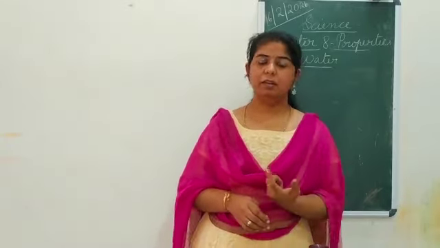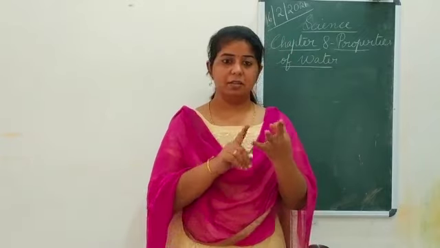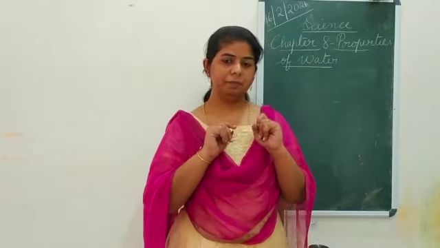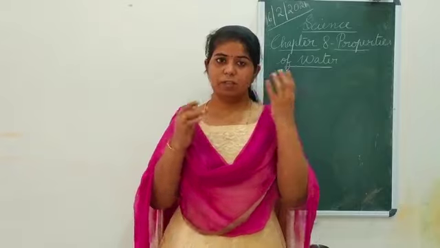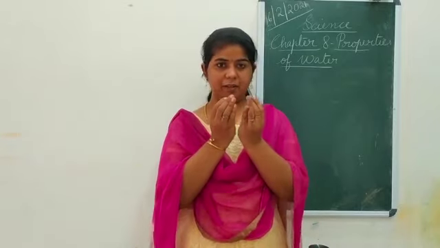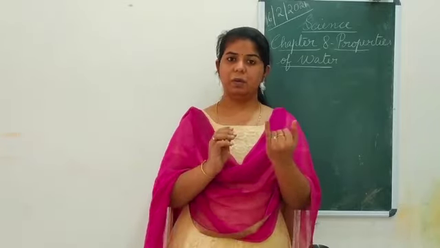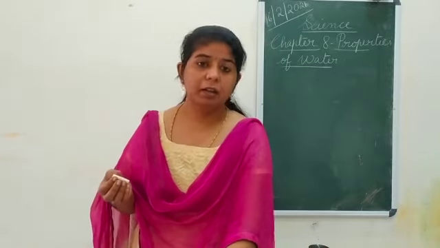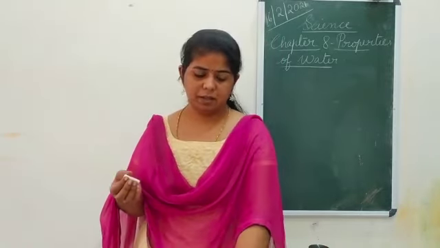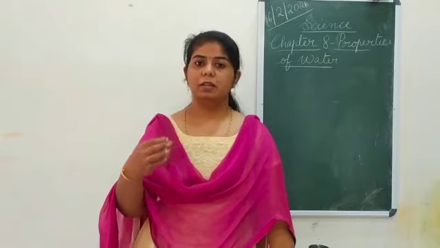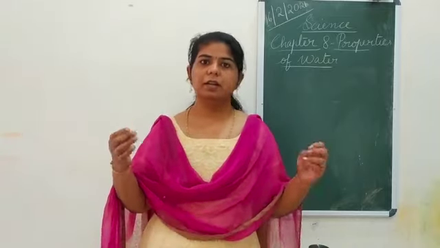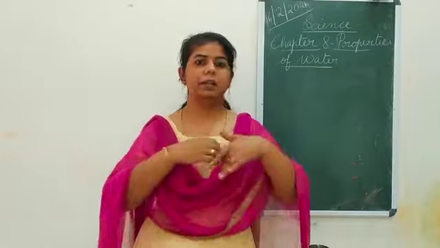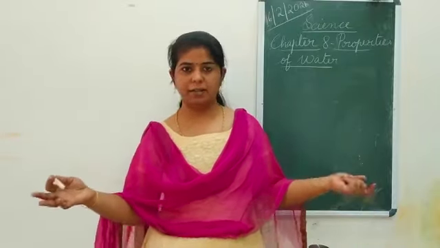Now we have learned the 3 forms of matter. Which are they? Solid, liquid, and gas. What is the specialty of a solid? It will have a definite shape. A liquid can flow but doesn't have a definite shape. It takes the shape of the container, isn't it? The next one is gases. We can't see it. It doesn't have any shape, but it can flow. It can spread very easily.